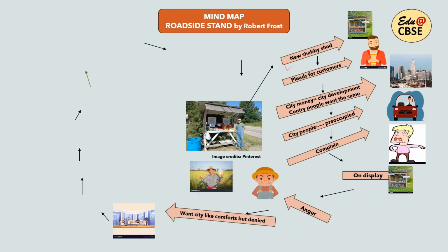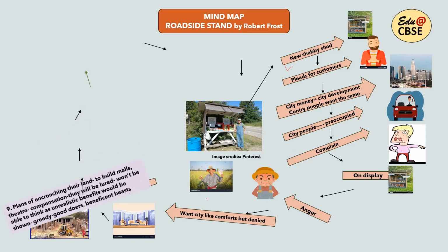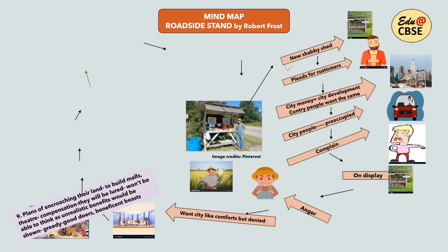Because they have their own selfish motives. And one motive is the news of encroachment. The poet talks about the recent news of encroachment. So what are they planning? What are these city people planning? They plan on encroaching the land of these rural people.